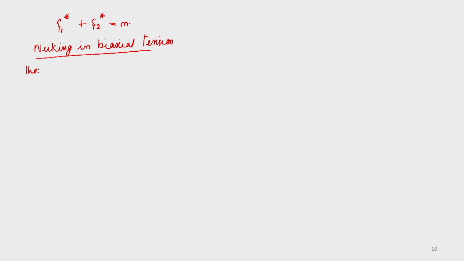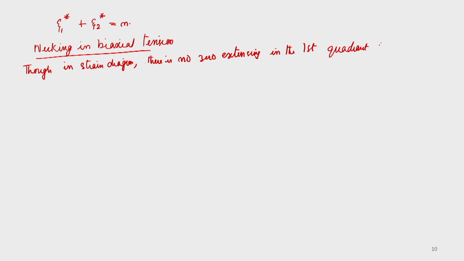So, though in the strain diagram there is no 0 extension in the first quadrant, first quadrant meaning this is greater than 0, the experiment shows necking under biaxial stress.